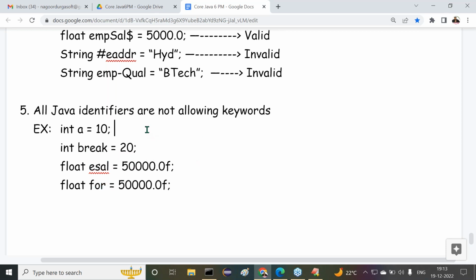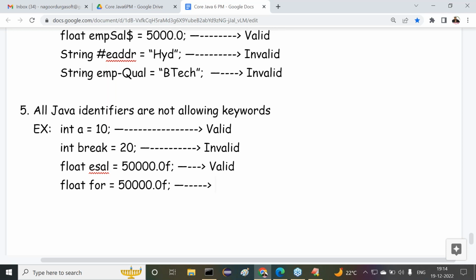Alright, sir. Now, what are valid cases and what are invalid cases here? Int a is equal to 10 is valid. Next, int break is equal to 20. Valid or invalid? This is invalid. Why is it invalid? Break is a keyword, and a keyword must not be used as an identifier. Next one, float esal is equal to 50,000, which is valid. Now float for is equal to, for is what?